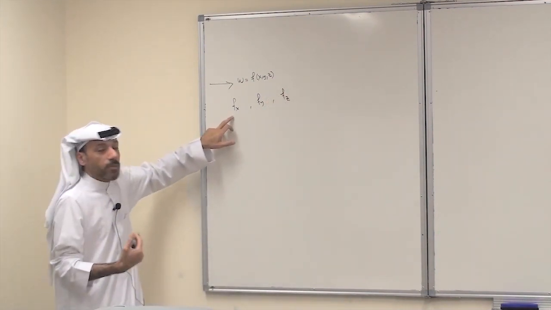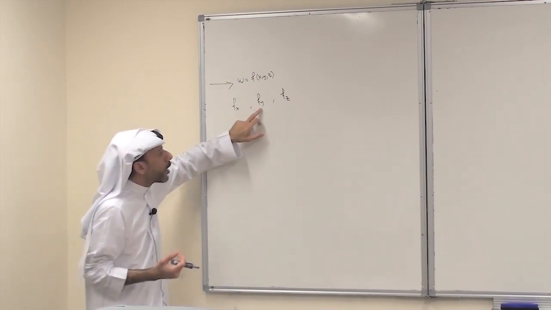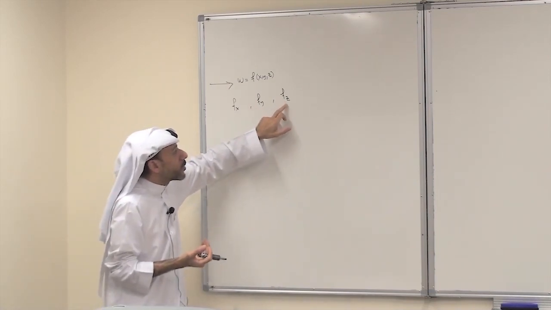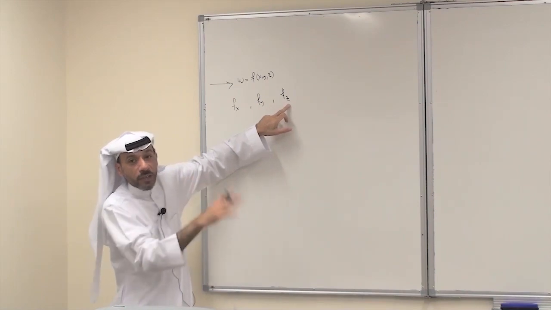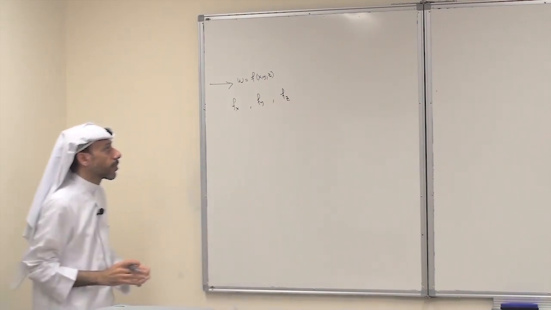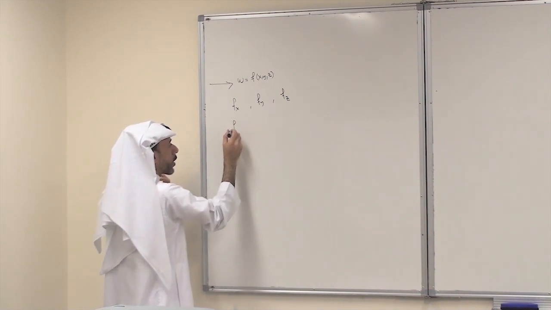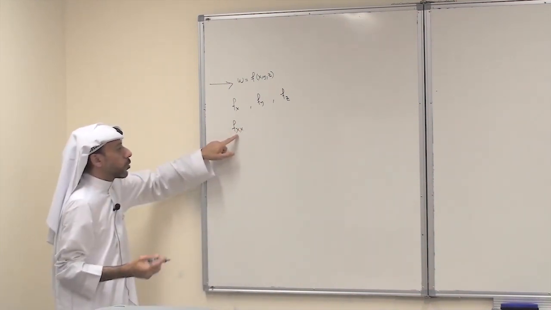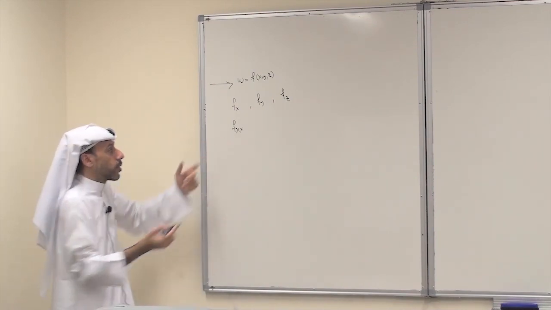To find f sub x, I look at y and z as constant. To find f sub y, I look at x and z as constant. To find f sub z, I look at x and y as constant and differentiate with respect to z. The same thing holds for higher derivatives. If you say f sub x, it means differentiate f with respect to x, looking at y and z as constant.